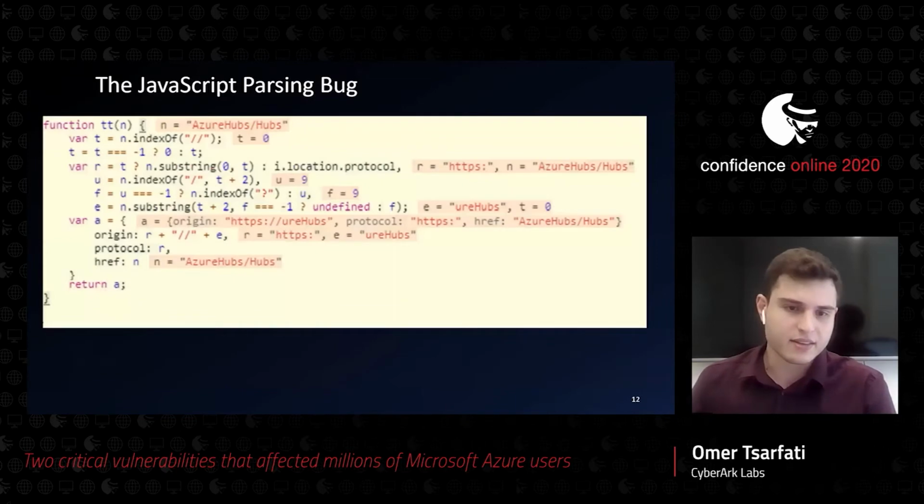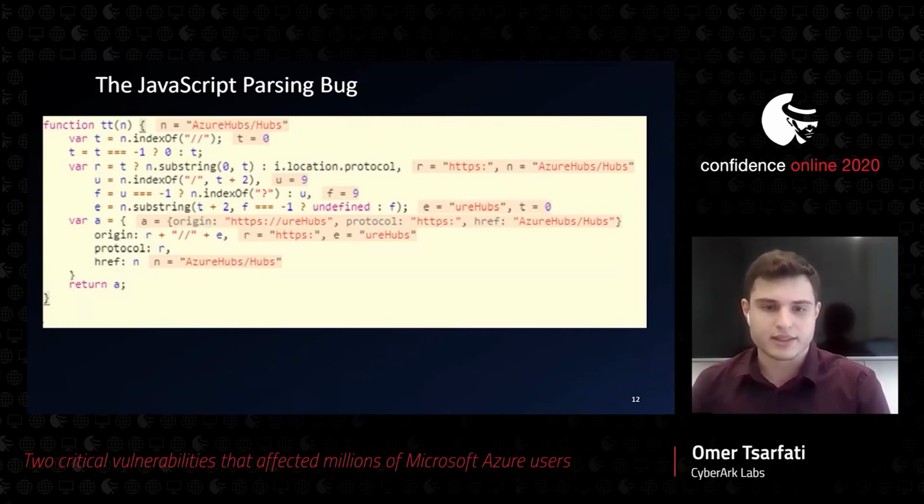So it looks like that. And now it actually looks better, I think. So we can see the function returns an object, which includes origin, protocol, and href. And we could also see that the origin is malformed, and also it's just the same host that we saw in the strange request before.